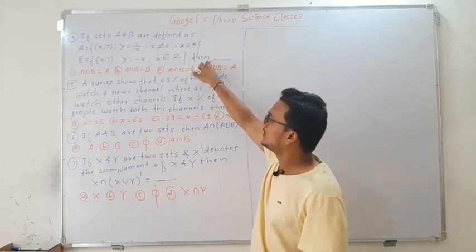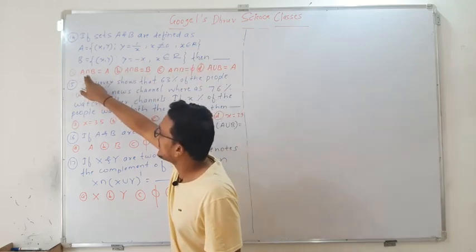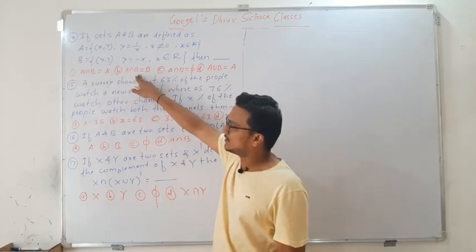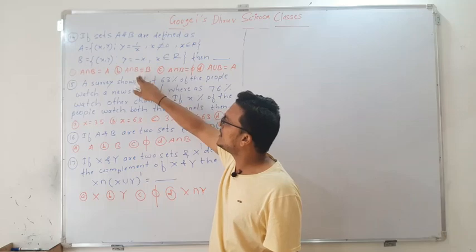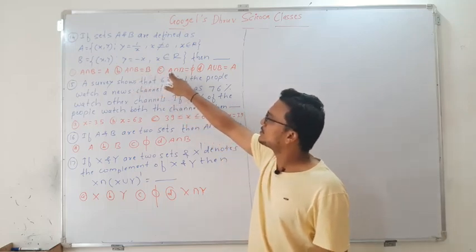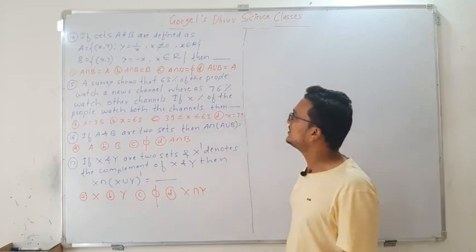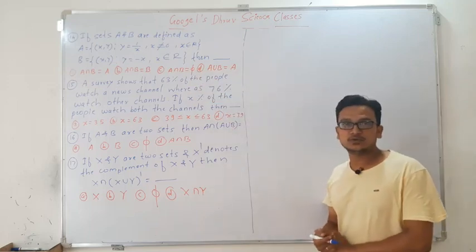Then the options are: A intersection B is A, or second option A intersection B is equal to B, option C A intersection B is equal to phi, and option D A union B is equal to A.